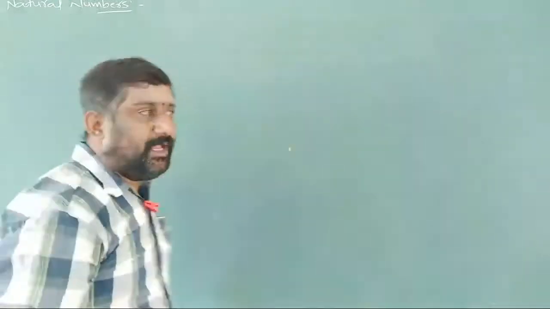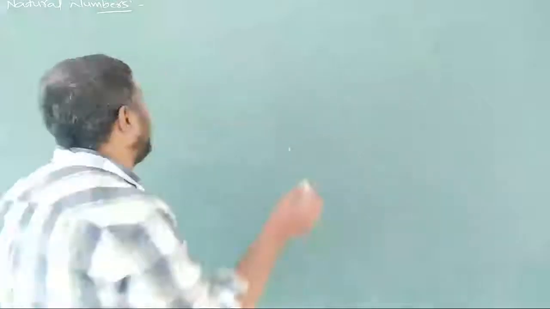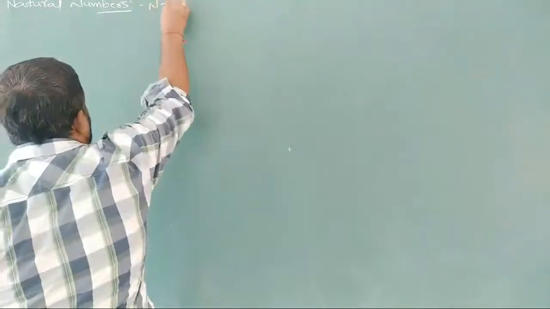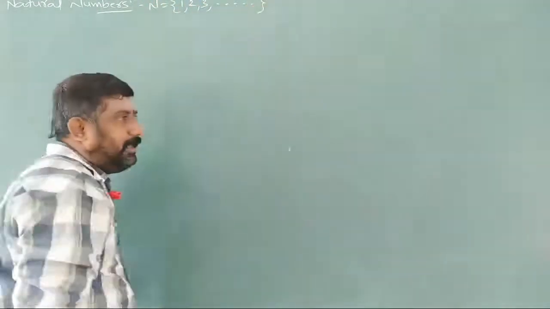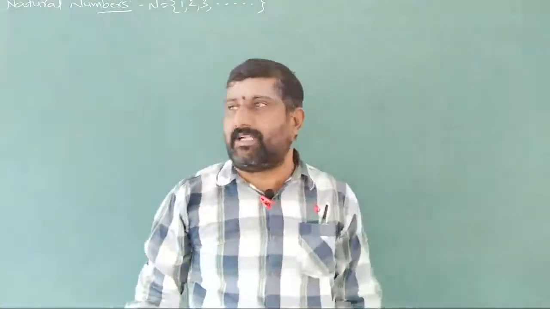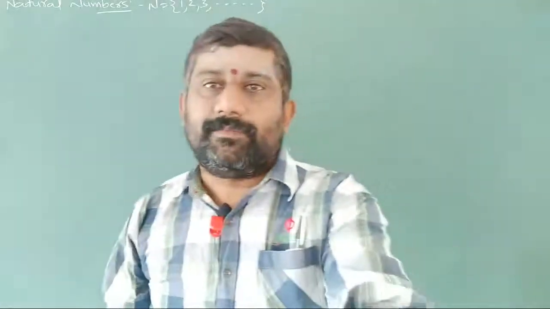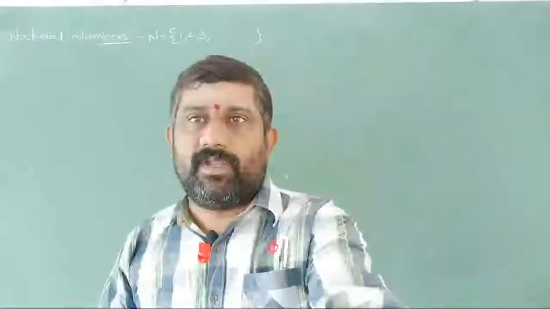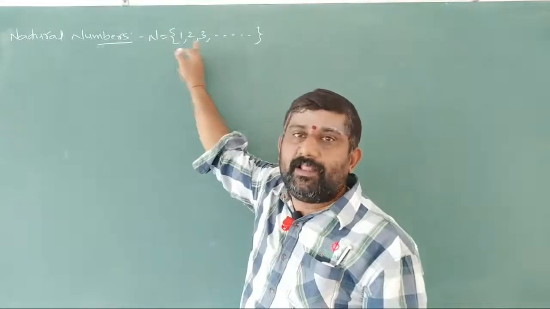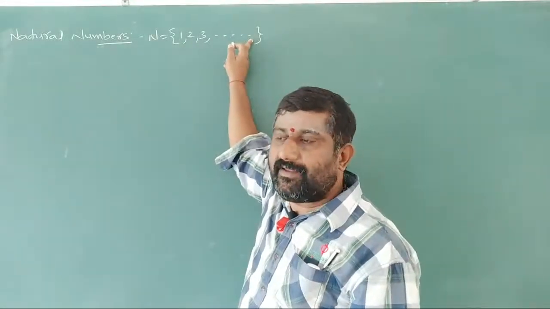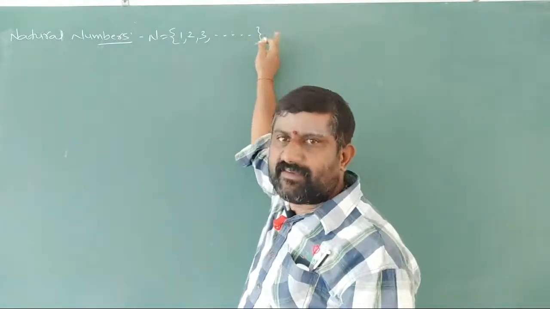So what are natural numbers? Natural numbers are nothing but counting numbers we can take here, which start from 1, 2, 3, and this set is denoted by capital N. So N can be written as 1, 2, 3 and so on. And here we can write the least natural number, that is 1, but we cannot say the highest natural number. Why? Because it is an ongoing process, it never ends.